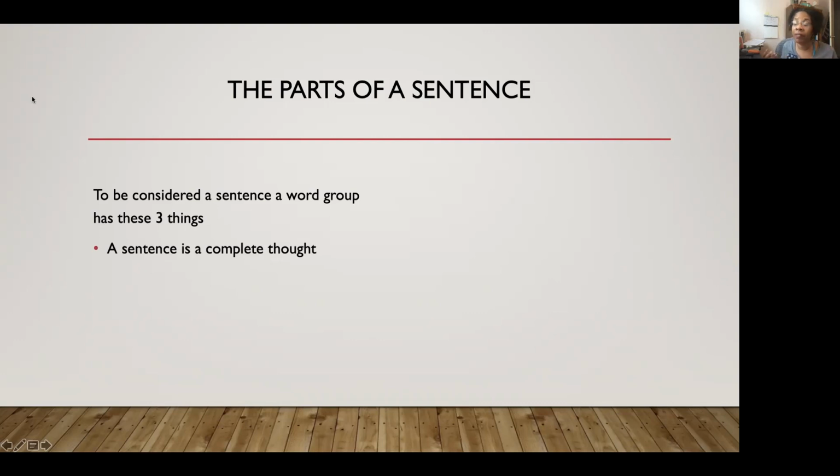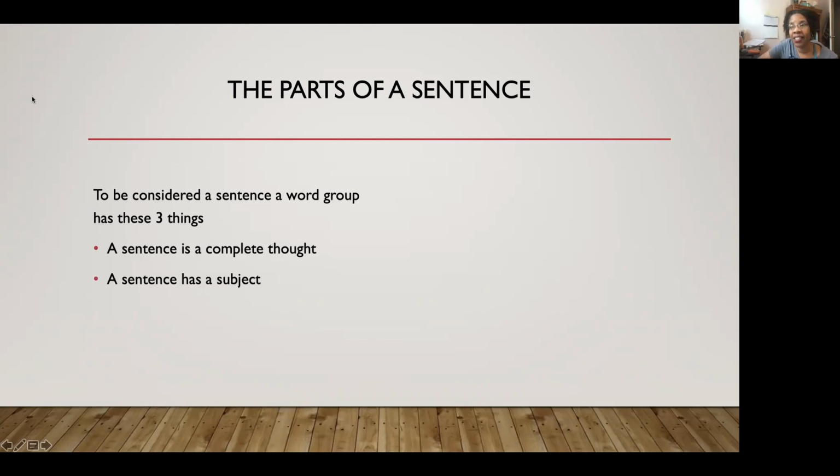And how do you know if something is a complete thought? Because by itself, it makes sense. Whether it's a long sentence or a short sentence, when you take it out of wherever it is, out of its background, out of the paragraph, that one sentence makes sense or is a complete thought all by itself.